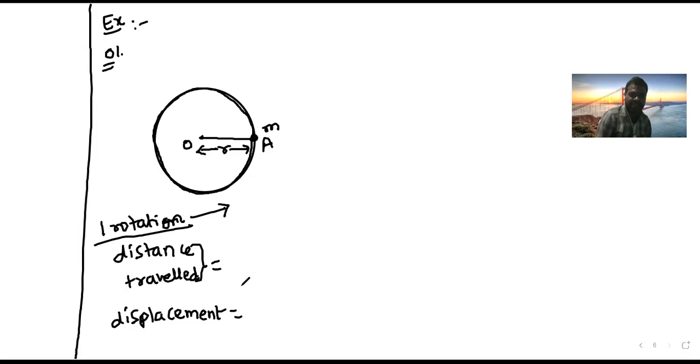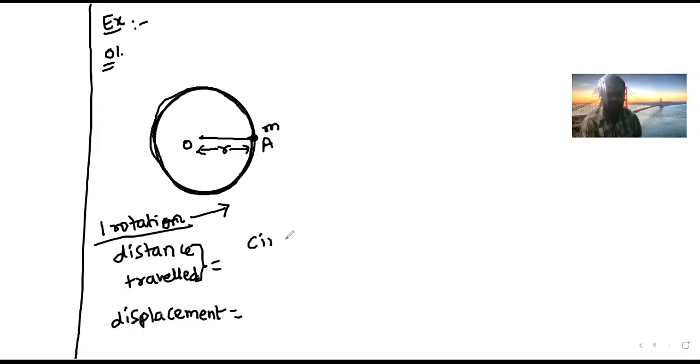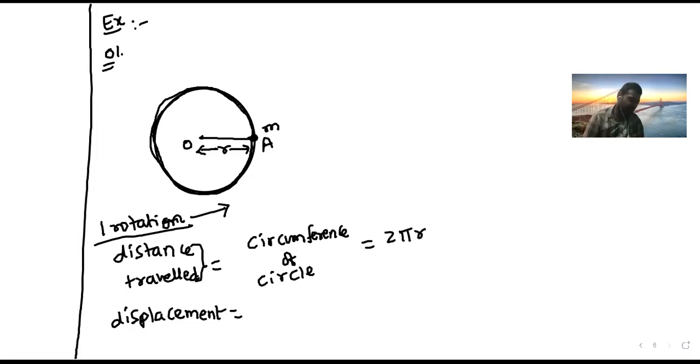Whenever the bus travels one complete rotation, since it is going in a circular path, the distance traveled is equal to the circumference of the circle. Circumference of the circle is nothing but 2 pi r. Okay? Is it fine? Yes, sir.